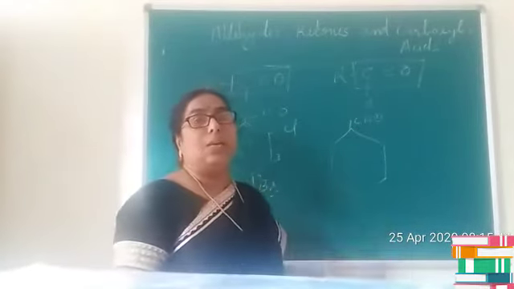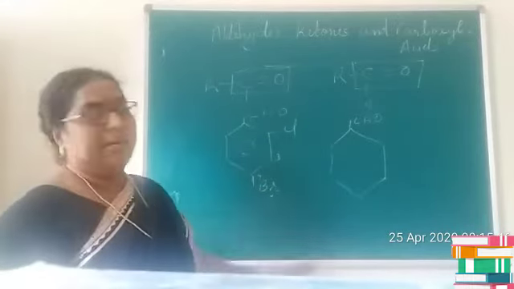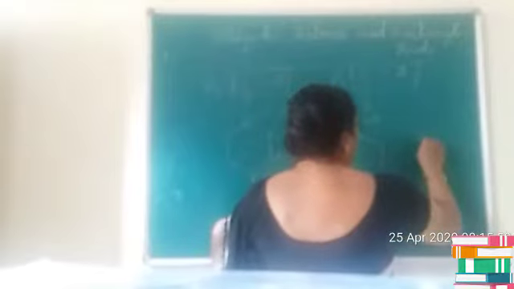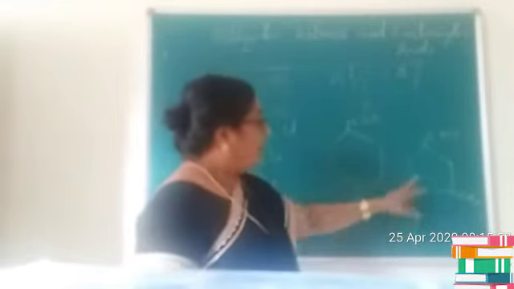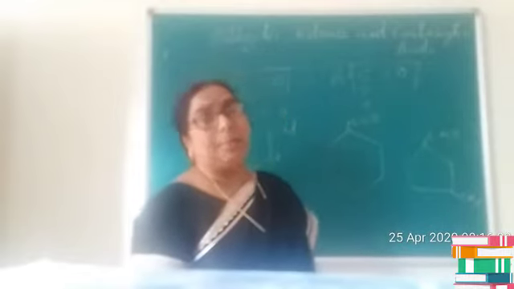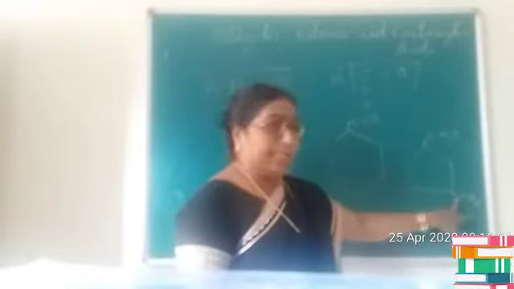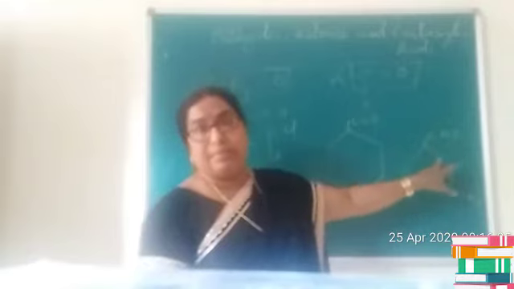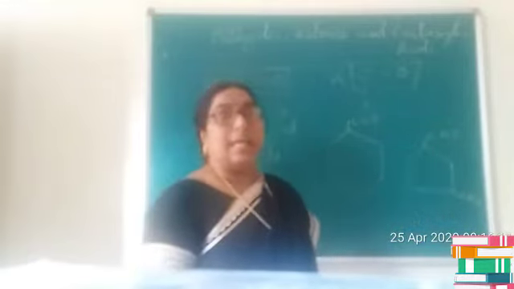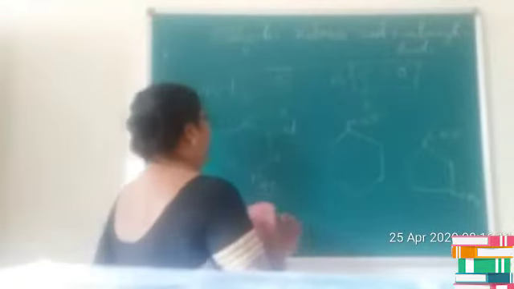This one we consider as cyclohexane carbaldehyde. Or if it is like this, what is the name of this compound? We can call it 3-methyl cyclopentane carbaldehyde. Is it clear? Since we have to give preference to the CHO group, it is 3-methyl cyclopentane carbaldehyde.